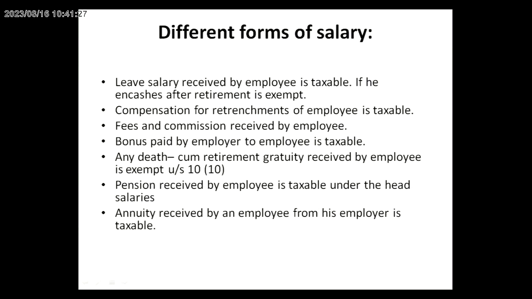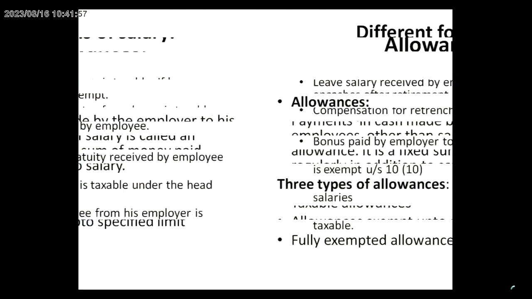Now let us see the different forms of salary. Leave salary is also included in salary. Compensation for attachment of employees is taxable. Suppose the employer removes the employee, they give compensation to the employee. Then fees and commissions are also called salary. Bonus received by the employee is also taxable. Gratuity is also taxable. Pension is called salary. The annuity received by the employee is also taxable.